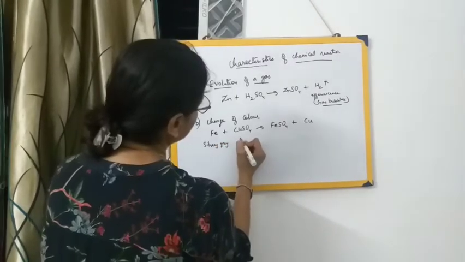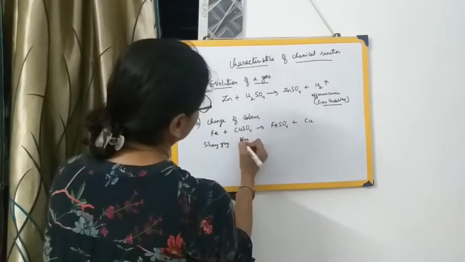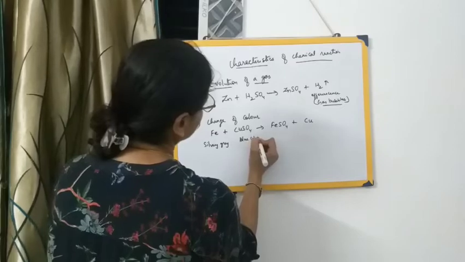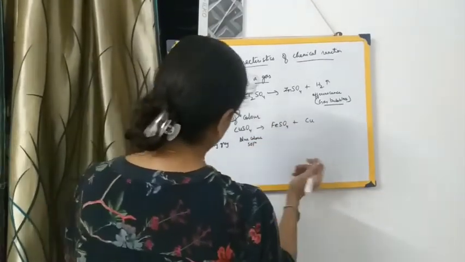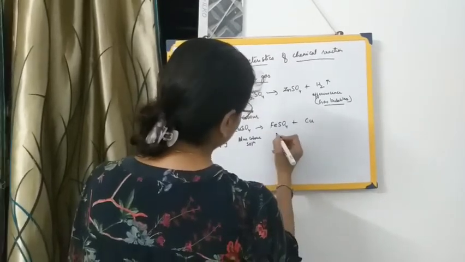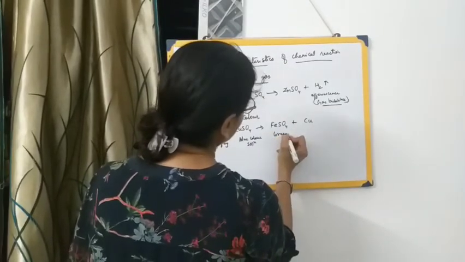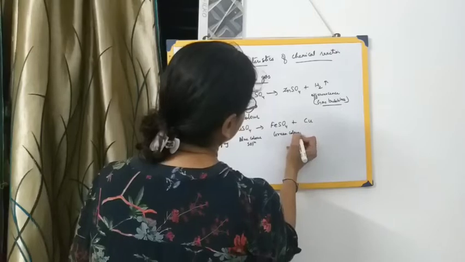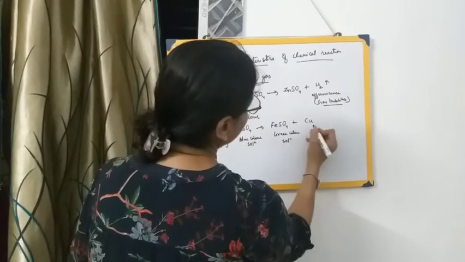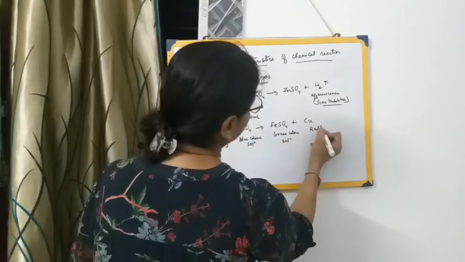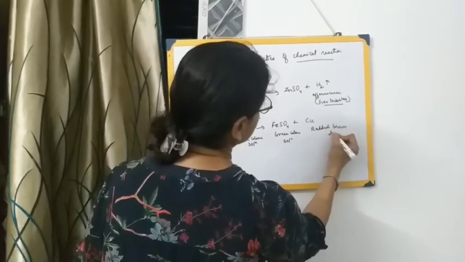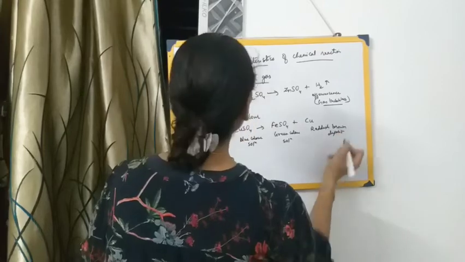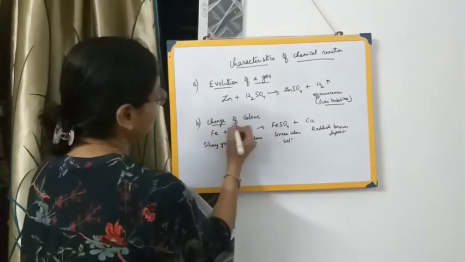This is a blue colored solution, and this ferrous sulfate which has been formed is a green colored solution, and this is what? Reddish brown deposit.